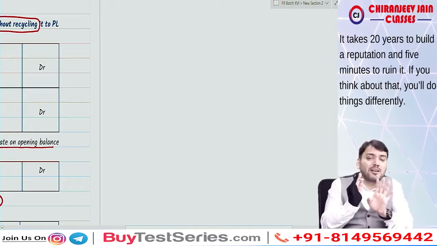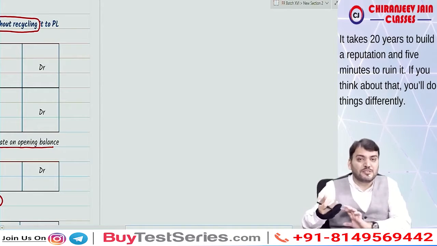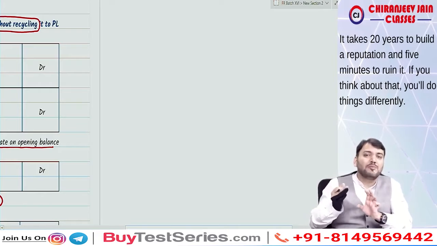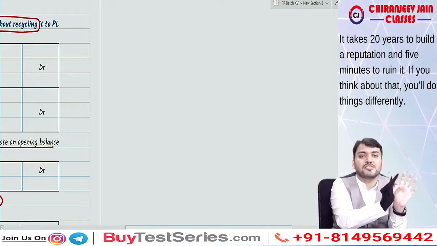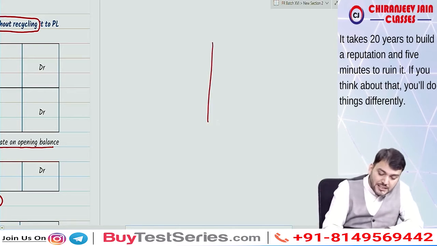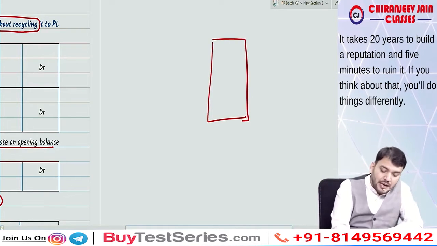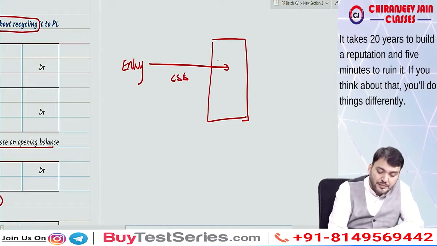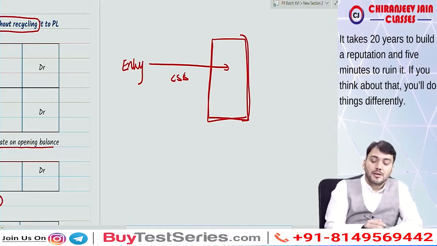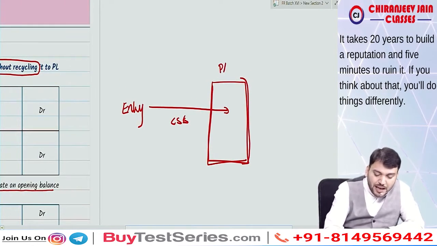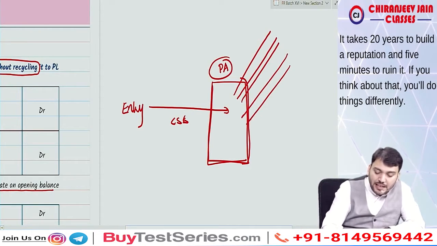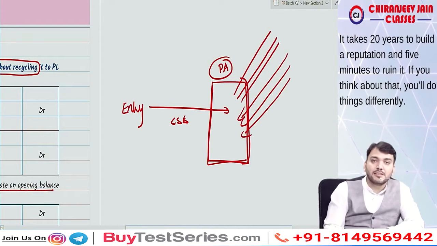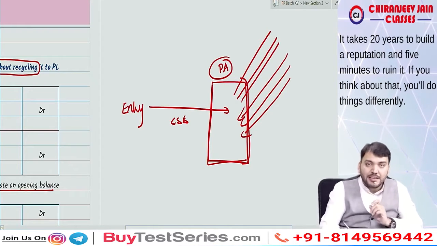Whenever we want to plan our life, we always do some investment, correct? We do investment so that we can keep money set aside for some specific purpose. So what they said is, there can be a separate entity, and the entity will contribute the amount of current service cost every year to this plan. Of course, this is known as plan asset. This separate entity will do investment and get a return on this investment. Are you getting it?